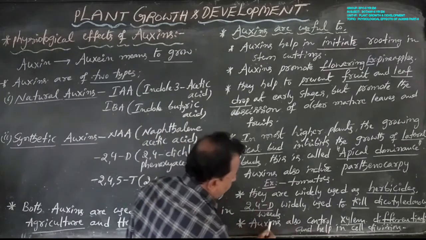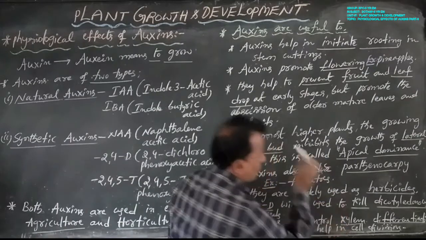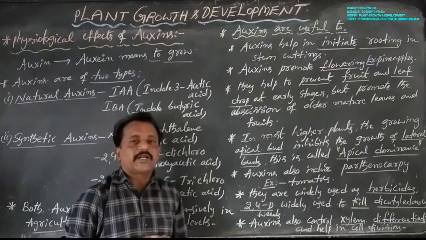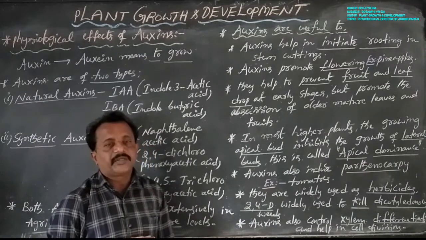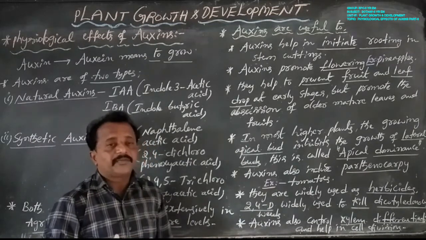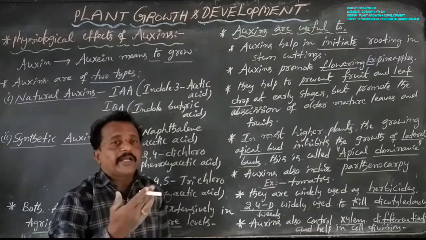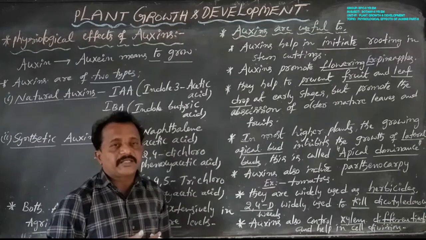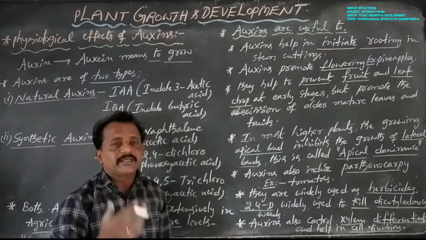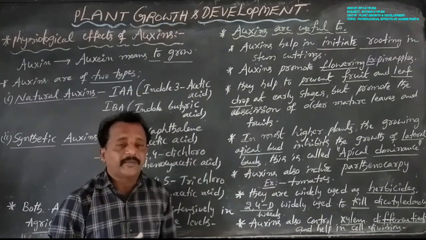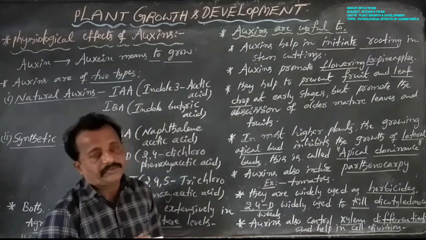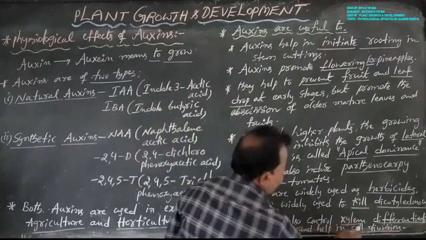The last economic importance, or last physiological effect, of auxins is that auxins also control xylem differentiation. Why? Because xylem contains four types of components: tracheids, vessels, xylem fibers, and xylem parenchyma. So auxins control xylem differentiation and also help in cell division.